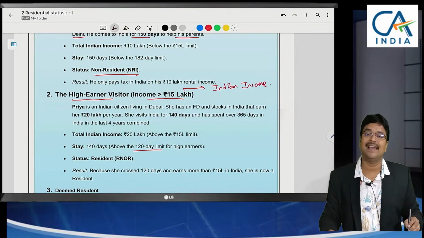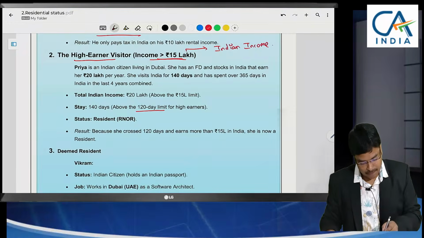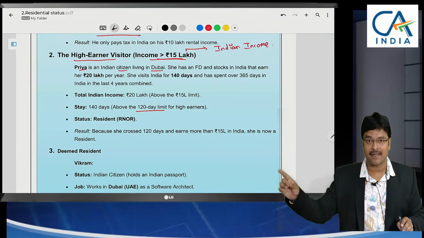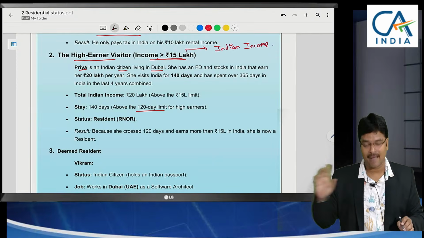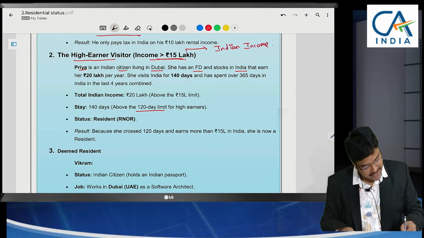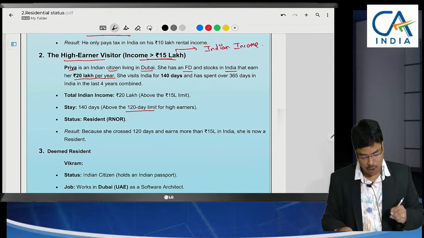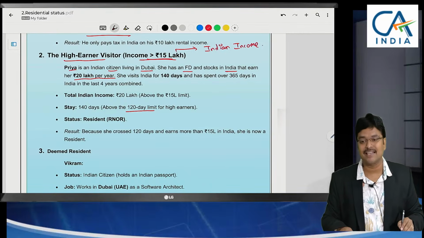So if the Indian income is greater than 15 lakhs, here if you see an example, Priya is an Indian citizen living in Dubai. Her residence is at Dubai. She has a fixed deposit and also stocks in India that earn 20 lakhs per year. So in India, how much income is she earning? 20 lakhs income she is earning.